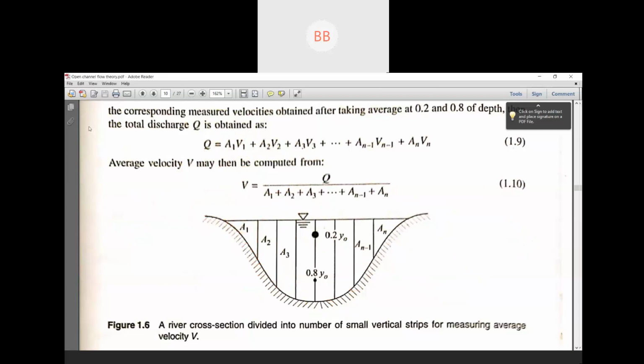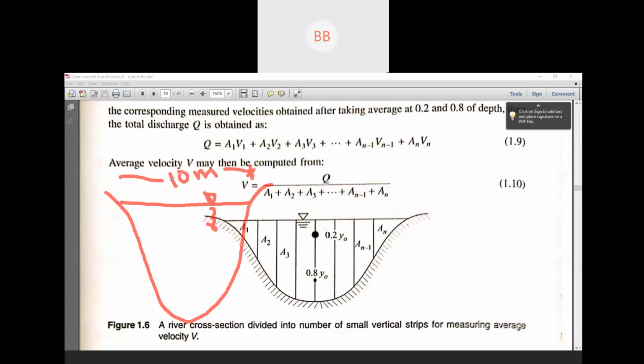So I repeat once just to make sure that the people have understood properly. Say suppose this is a river, cross section of the river. What we are going to do, suppose this width is 10 meters, width of the channel. So what we do, we mark 1 meter, 1 meter, 1 meter, 1 meter, and so on.